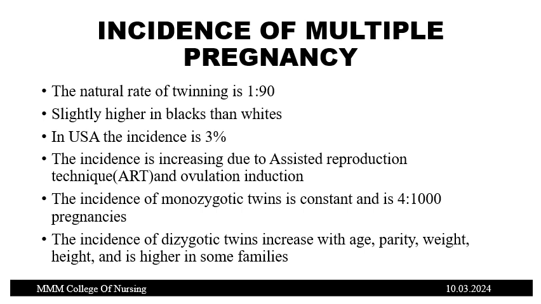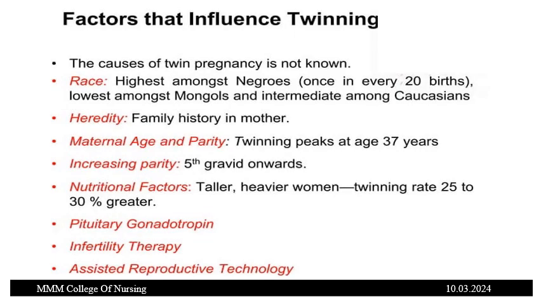So we'll see about the monozygotic and the dizygotic in this zygosity. Just know that the monozygotic incidence is 4 per 1000, and the dizygotic increases with age, parity, weight, height, and is higher in some families.